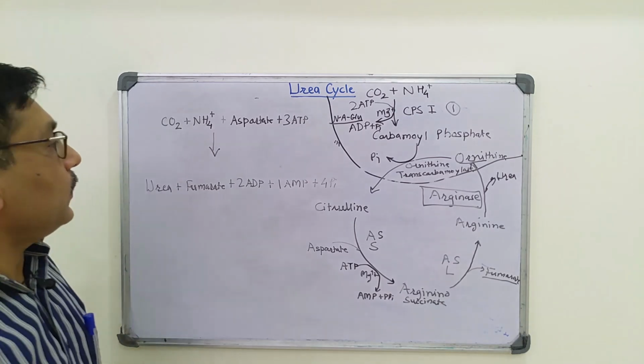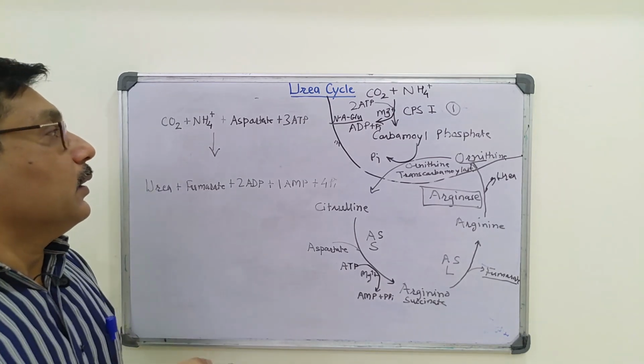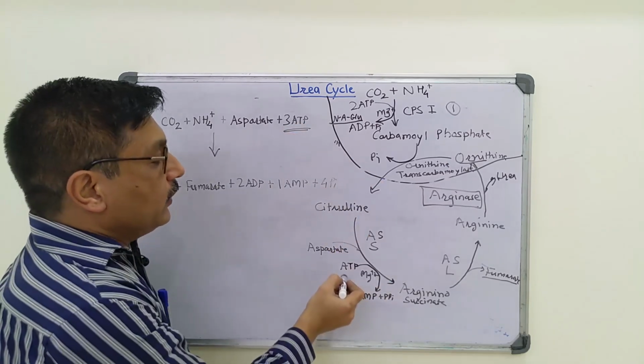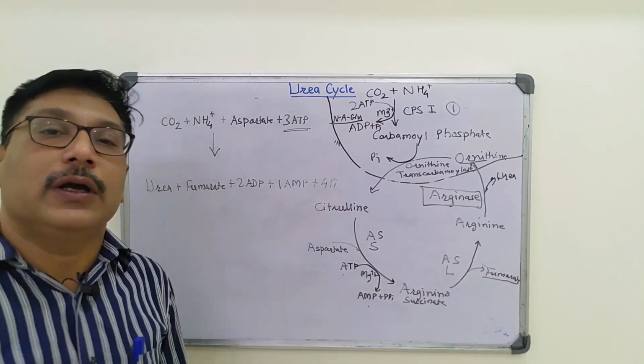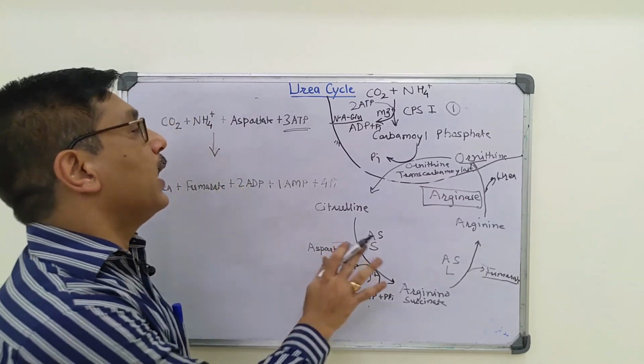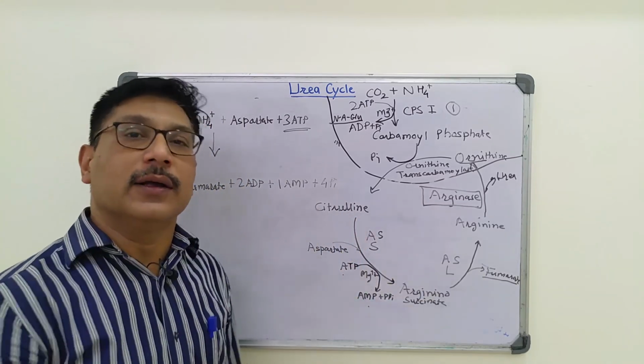So, though 3 ATP molecules are involved, one is converted into AMP. So, overall 4 high energy phosphate groups are required for this urea cycle.